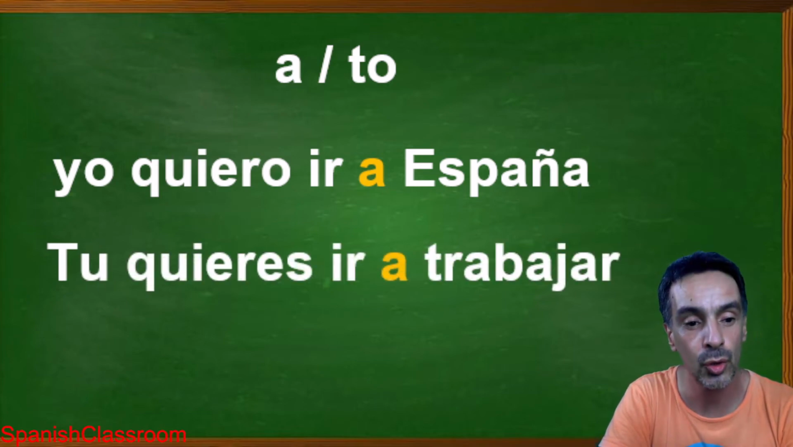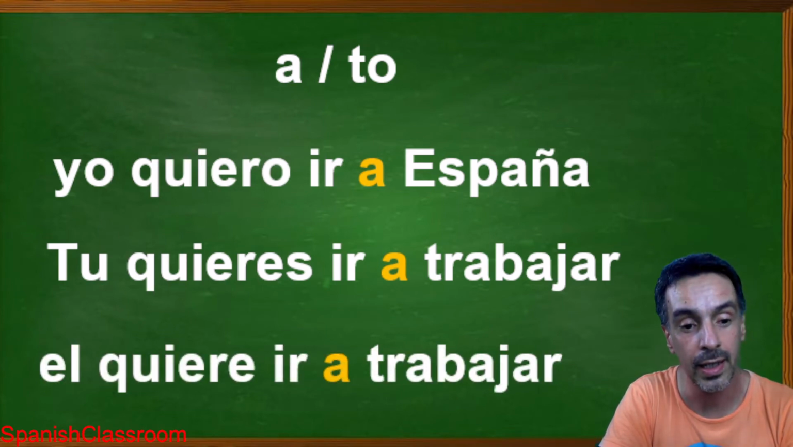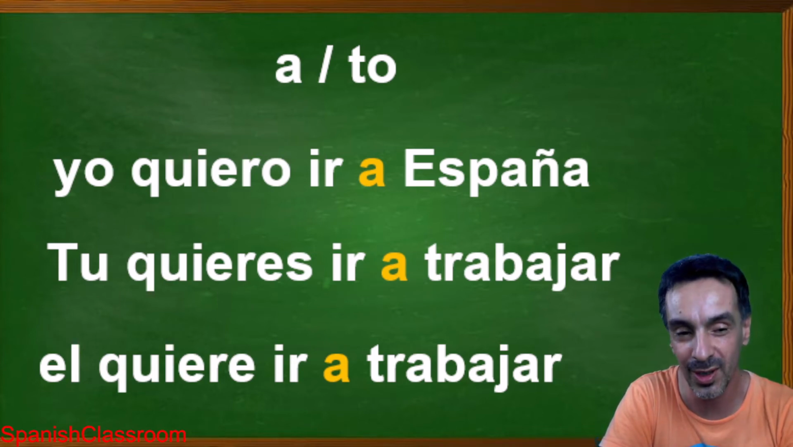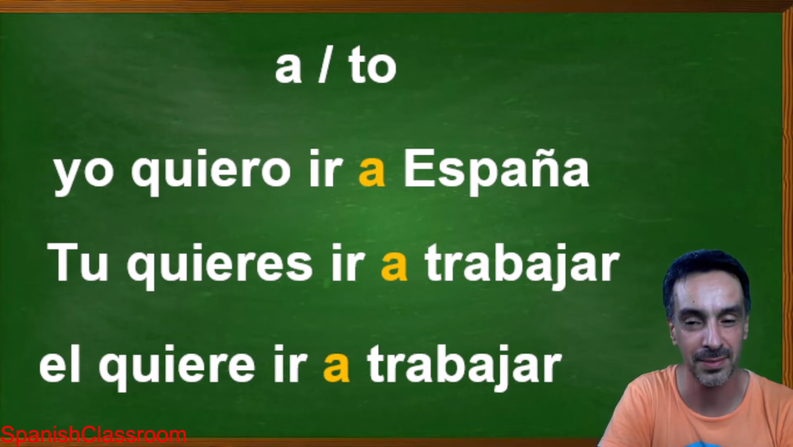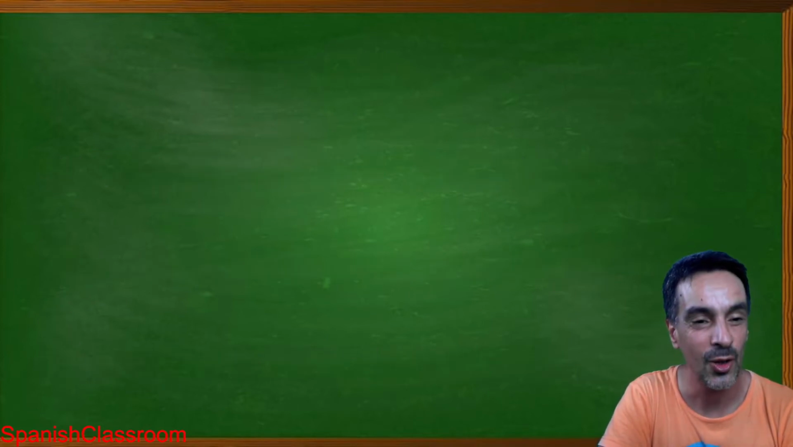Tú quieres ir a trabajar. Él quiere ir a trabajar. Yo quiero ir a España. You want to go to work. He or she wants to go to work. All right? No, it's not true. He or she doesn't want to go to work. They want to go to Spain also, or to Italy, or to Europe. Anywhere. No, nobody wants to go to work. All right, let's continue.